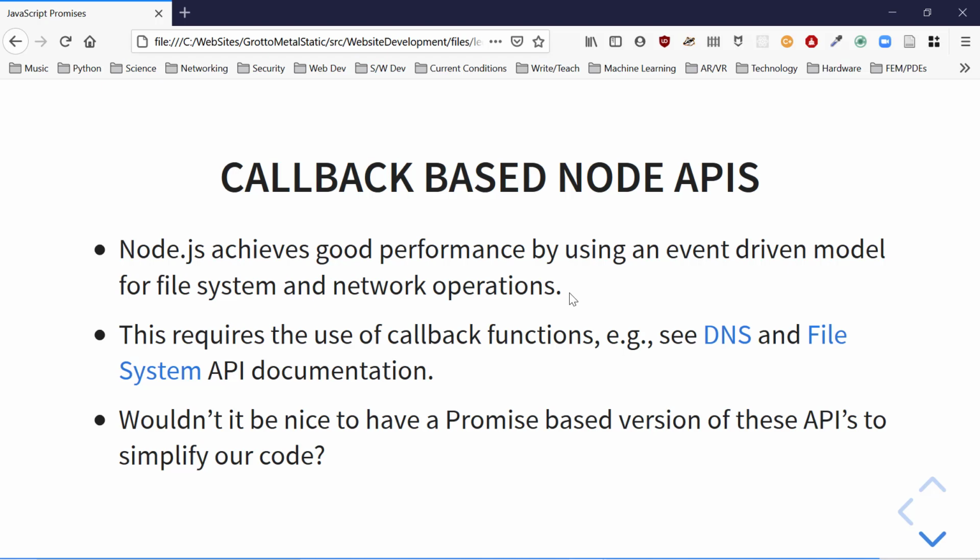It allows it to be very performant and scale very well. However, this requires the use of callback functions all over the place. Go look at the DNS and file system API documentation. Wouldn't it be nice to have a promise-based version of these APIs to simplify our code?